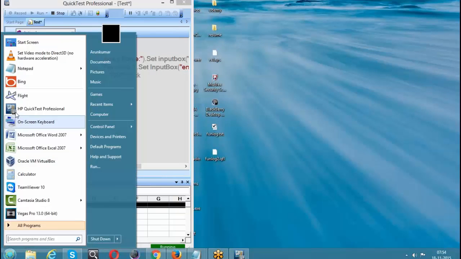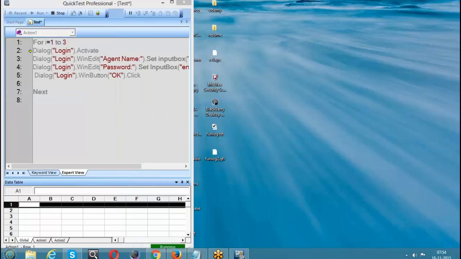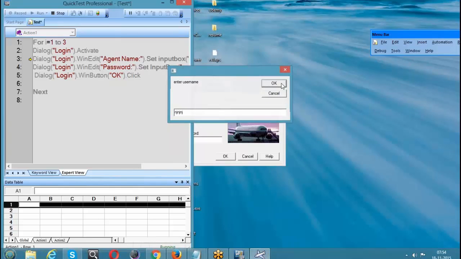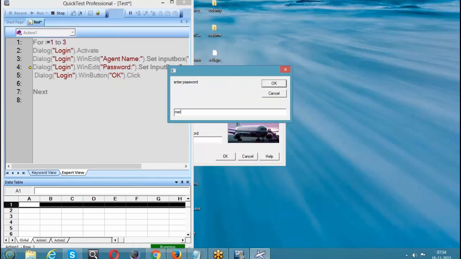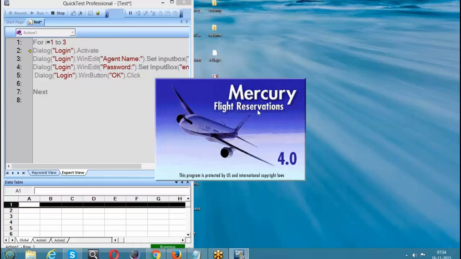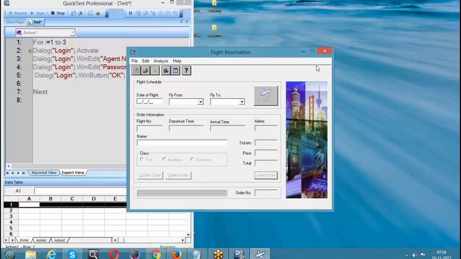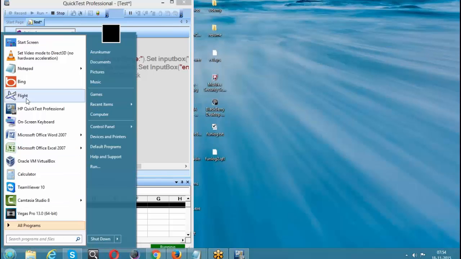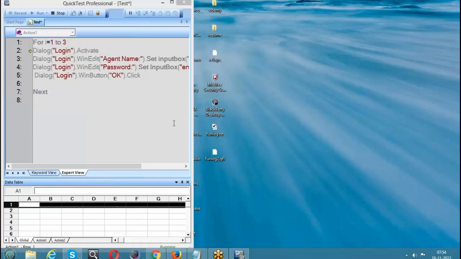Now I am trying to open this flight login window manually, so that it can write the username for the next iteration. This is the second iteration. See here, again it's waiting for the third iteration now. Here we go.